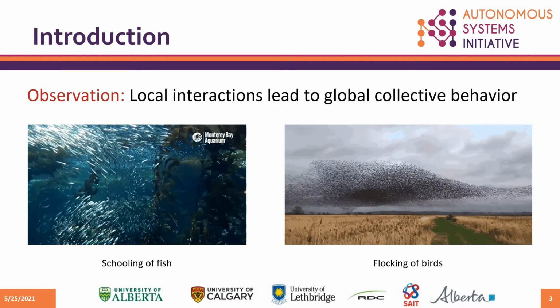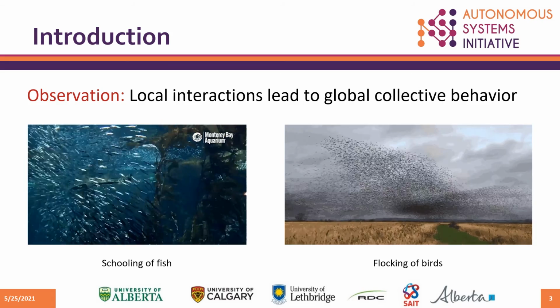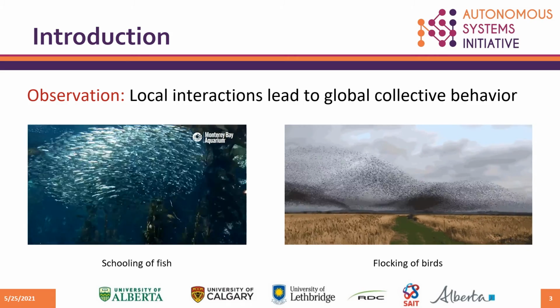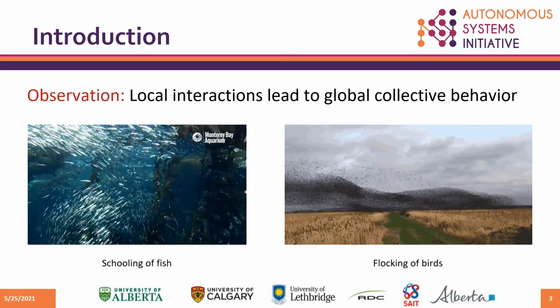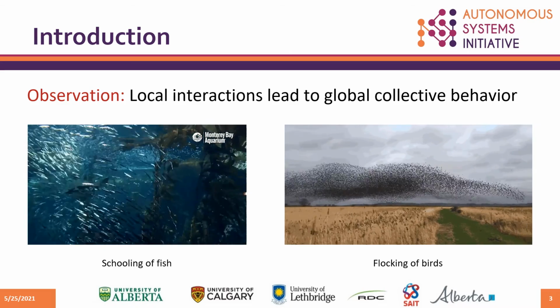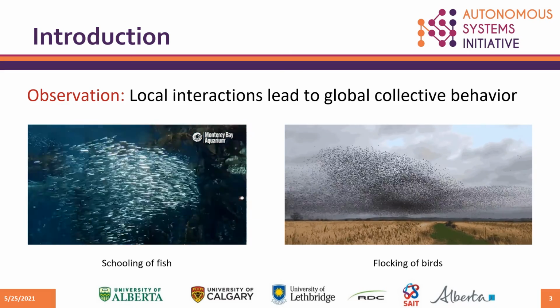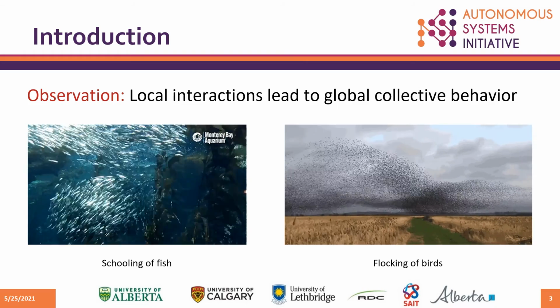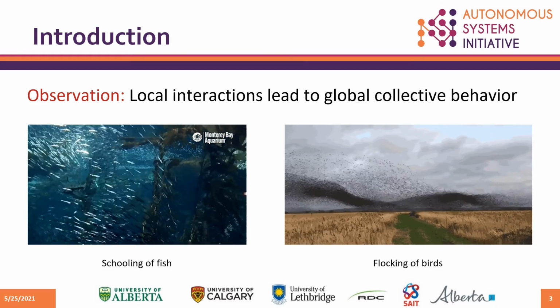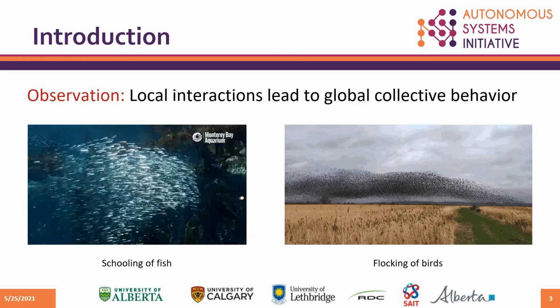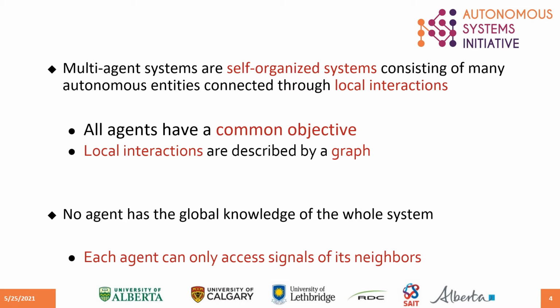In nature, vast groups of individual elements can cooperate and form highly complex global behavior through local interaction, from multi-organism or complex animal structures such as schooling of fish and flocking of birds. This natural phenomenon can be modeled as a multi-agent system.